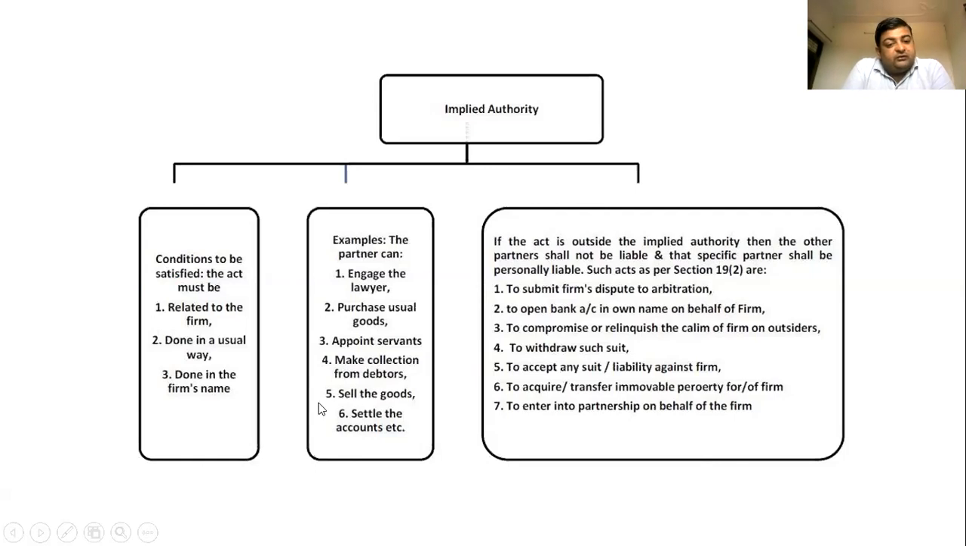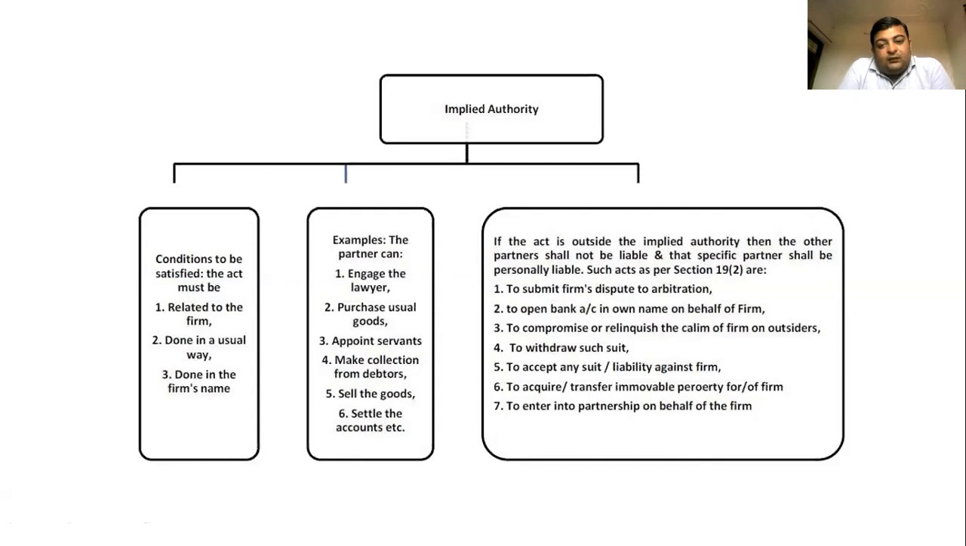If these conditions are satisfied, and it is for the benefit of the firm. But if the act is outside the employed authority, then the other partners shall not be liable, and only the specific partner who has done it will be personally liable. Such acts come under Section 19, subsection 2 of the Indian Partnership Act 1932.